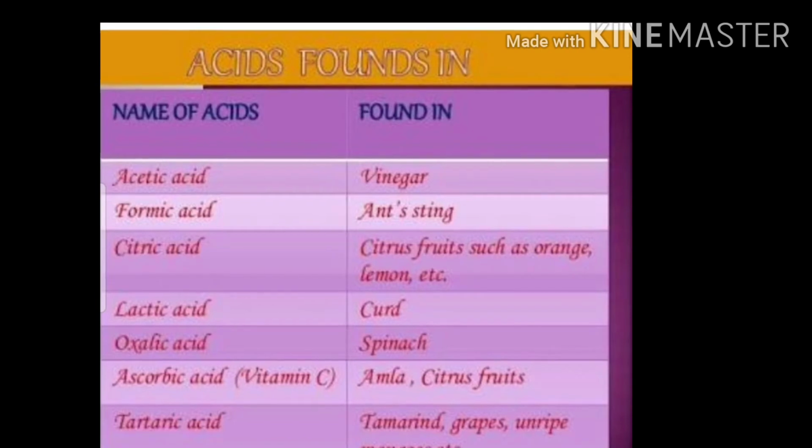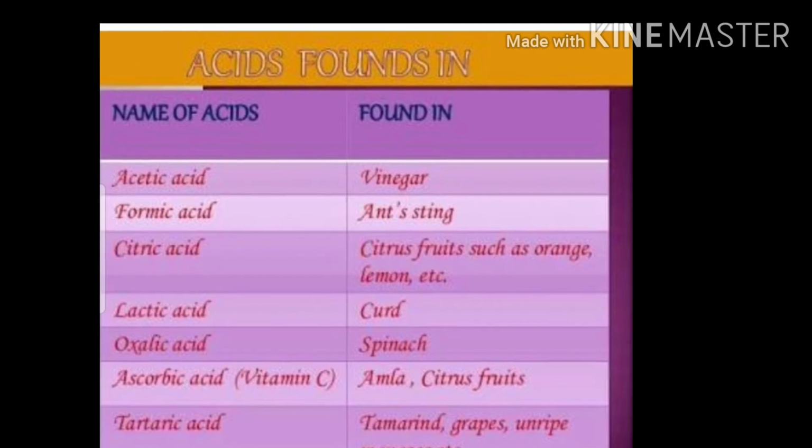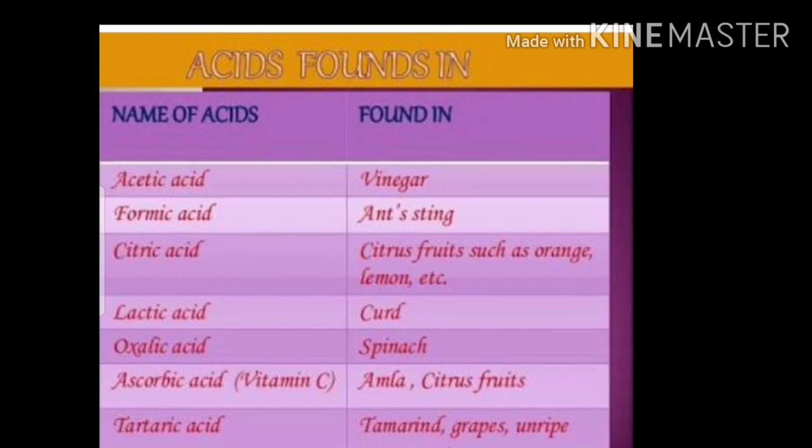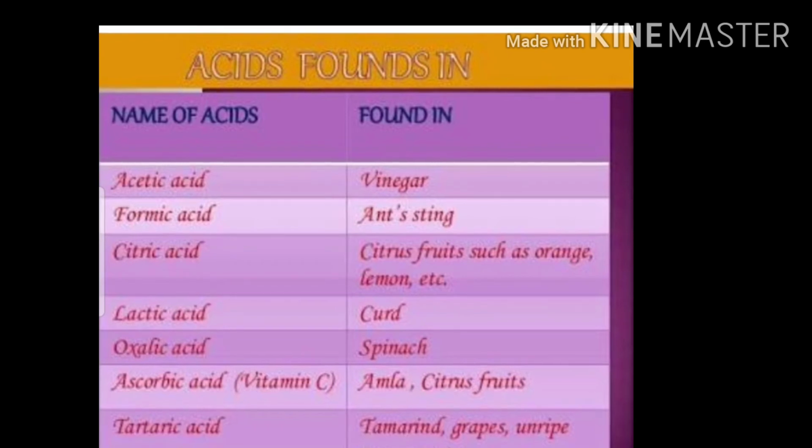Acids are found in many things. Acetic acid is found in vinegar, formic acid in ant sting, citric acid in citrus fruits such as orange, lemon, etc. Lactic acid is found in curd, oxalic acid in spinach, and ascorbic acid, vitamin C, in amla and citrus fruits, etc. Tartaric acid is present in grapes, unripe mangoes, etc.